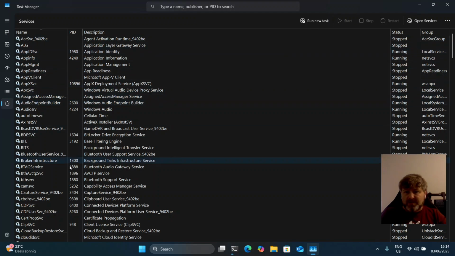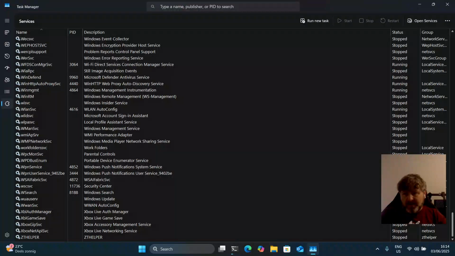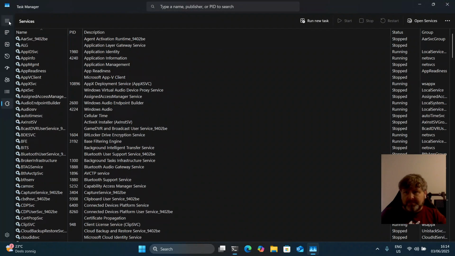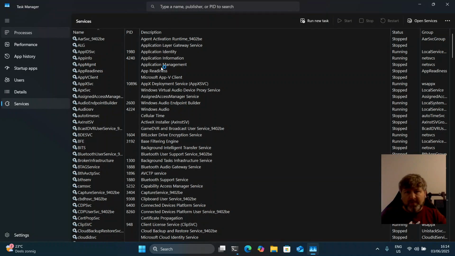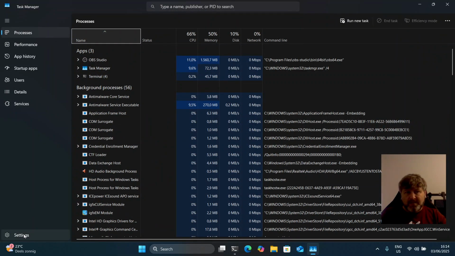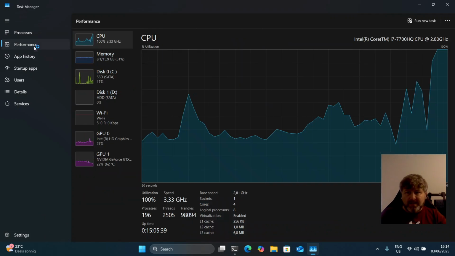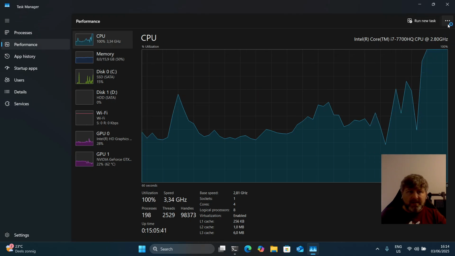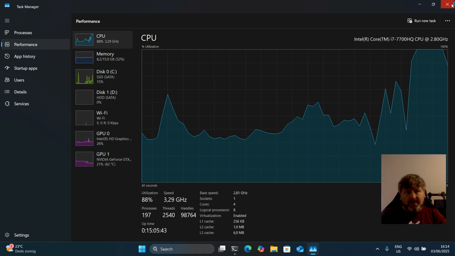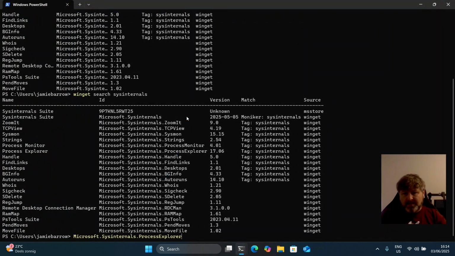I can see that the services is also here. So these are Windows services that you can start and stop. Normally you don't need to play with these. But yeah, it's quite fully featured actually. They've been improving this over the course of time. A lot of these used to be different utilities. It looks like they are now being kind of consolidated, which is quite nice. But I like the SysInternals Process Explorer. So I'm just going to install it as well.